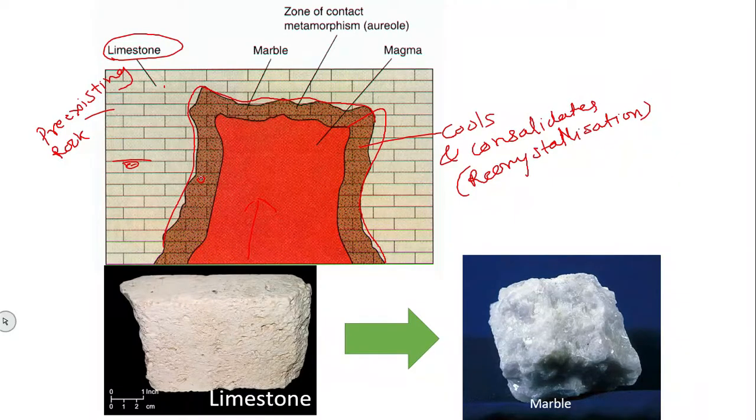Limestone is a sedimentary rock, as we have already discussed, and marble is a metamorphic rock, because it is formed from an already present, pre-existing rock that has gone through temperature condition and changed to another rock, that is marble.